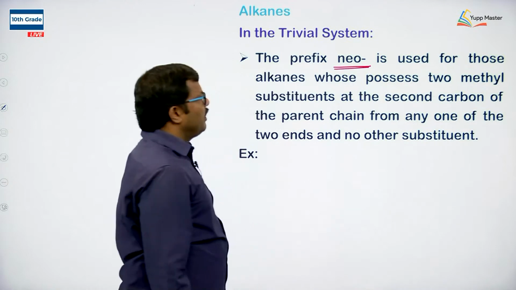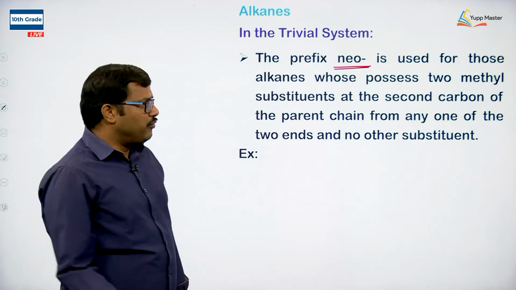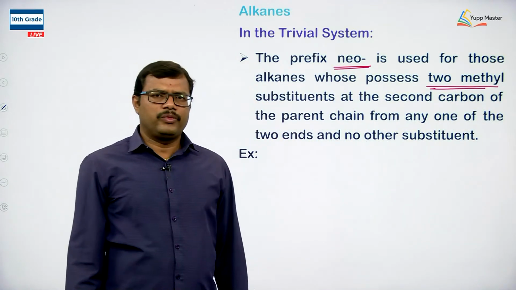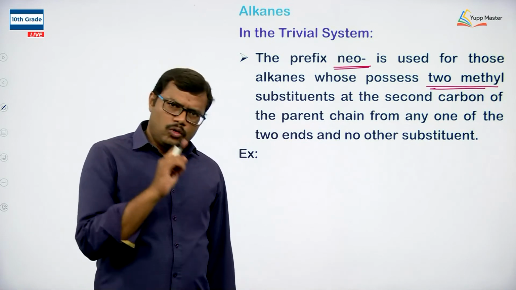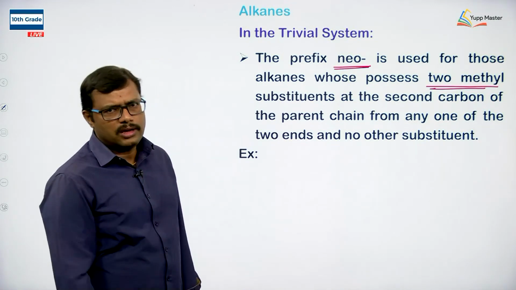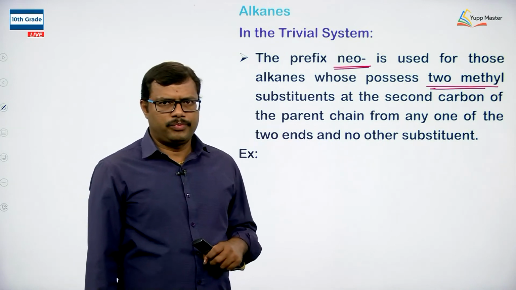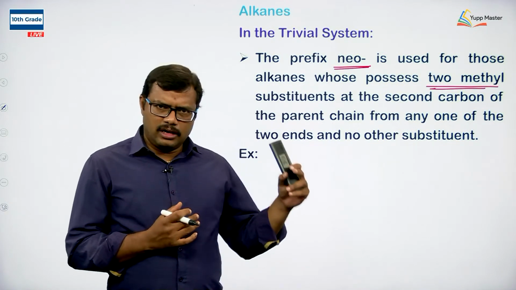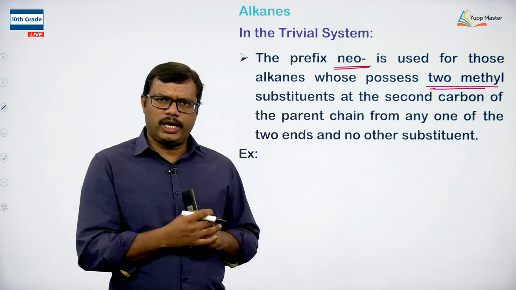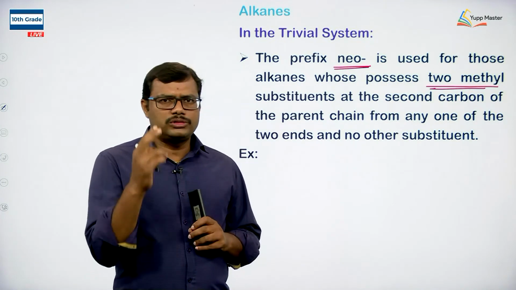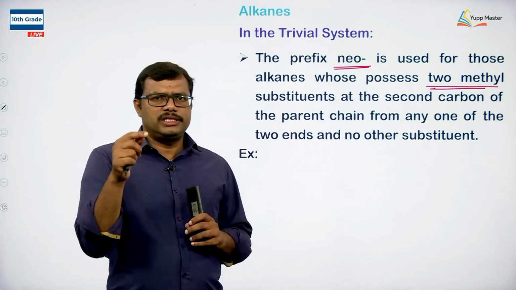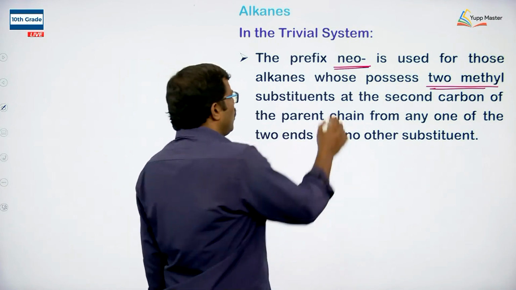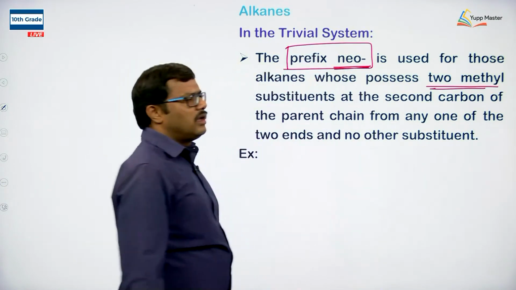We also use neo. The neo system of nomenclature is used for those alkanes which possess 2 methyl groups on the second last carbon atom from any end of the carbon chain, and no more substituents are present on that chain. So the neo prefix is used for alkanes in which the second last carbon atom, from any end you can choose, contains 2 methyl substituents, 2 CH3s. In that case the neo prefix is used for these alkanes.